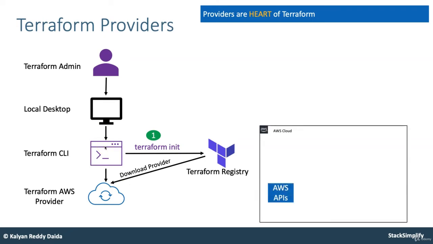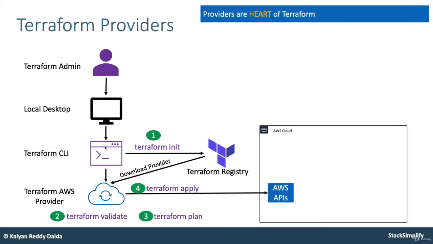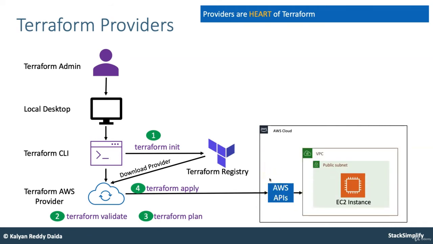So we will validate our Terraform configurations and also execute the terraform plan. And whenever we do the terraform apply, it is going to call the equivalent AWS APIs. That is nothing but the AWS provider, right? It has nothing to do with the Terraform CLI. The AWS provider that you have downloaded is going to connect to the AWS APIs to provision the resource you have created.